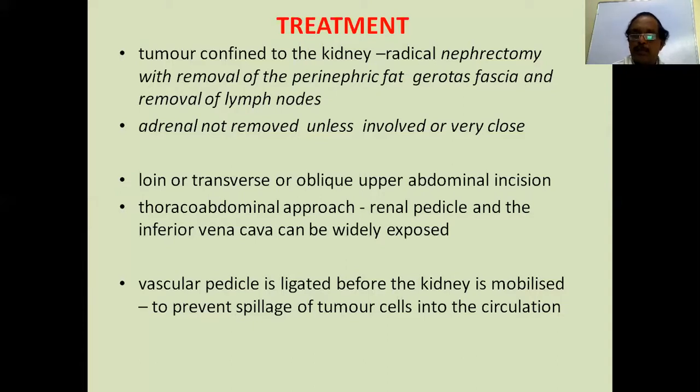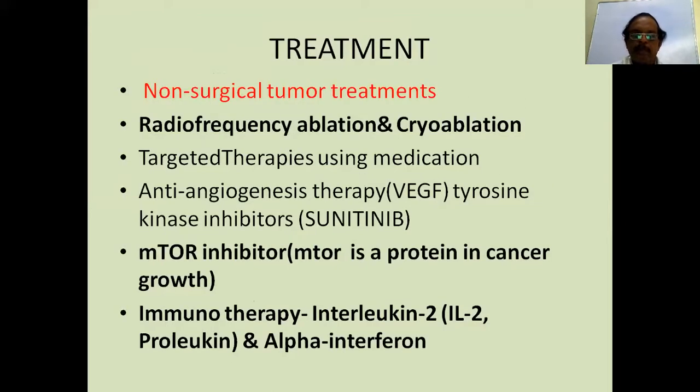Sometimes a thoracoabdominal approach and keeping the patient on cardiopulmonary bypass may be required if the tumor is single, with no metastasis, and there is inferior vena cava growth extension and also right atrial extension, so as to remove the thrombus and the tumor intact. As I said, the vascular pedicle is ligated before the tumor. The kidney is mobilized to get at the tumor, taking care to prevent spillage of the tumor.